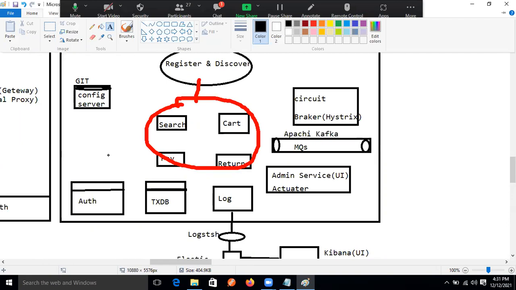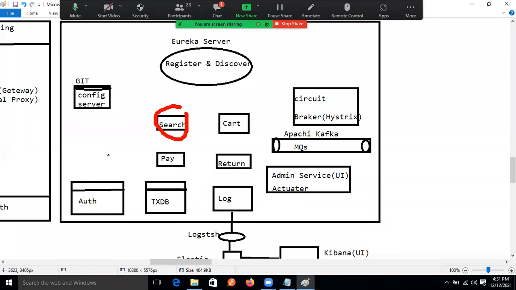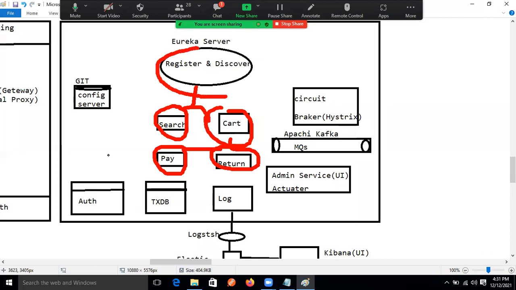Can we say that all microservices are built in one place, which is provided by the Eureka server? No, this is no. All microservices, I said at the time of explanation, this one is running on a different machine, and this one is running on a different machine. And we are integrating all these projects using the Eureka server. The Eureka server is nothing but the registry discovery.